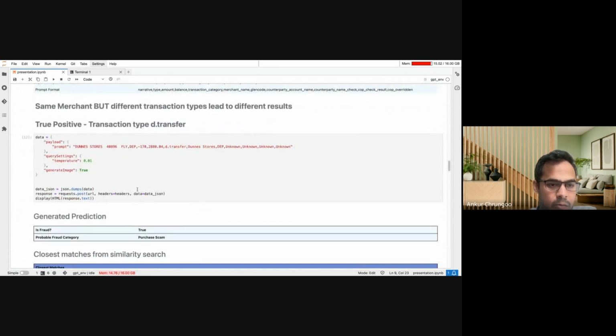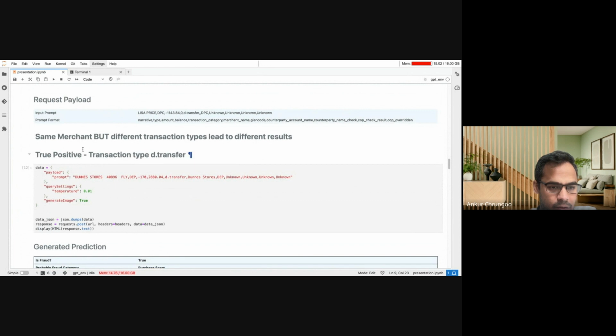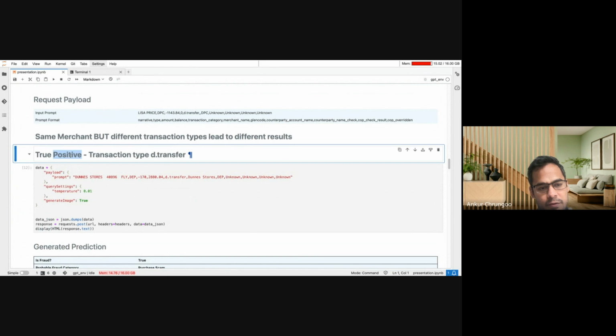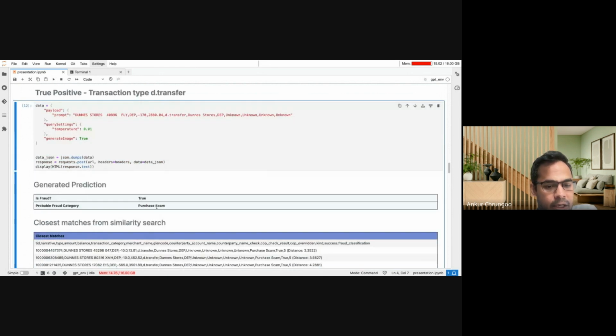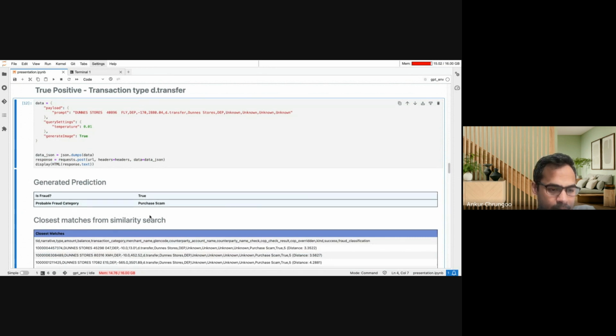I'm going to talk about one of the other use cases where we see a behavior where the LLM, for a similar transaction with the same merchant, gives two different behaviors for two different transactions. For example, the first one is a true positive case, where the LLM is detecting this as a purchase scam, which is correctly identified in the data.